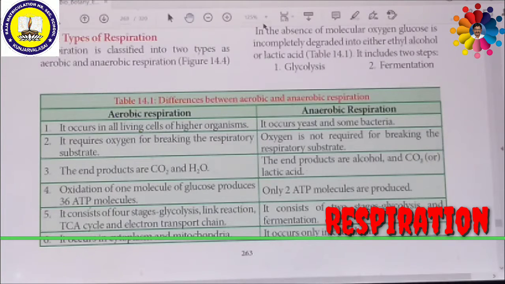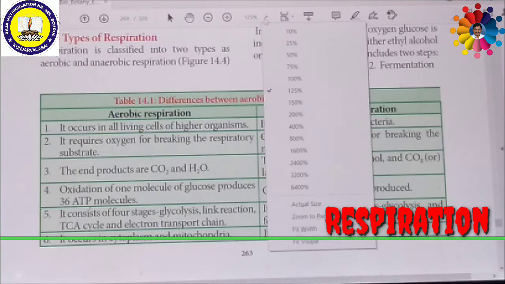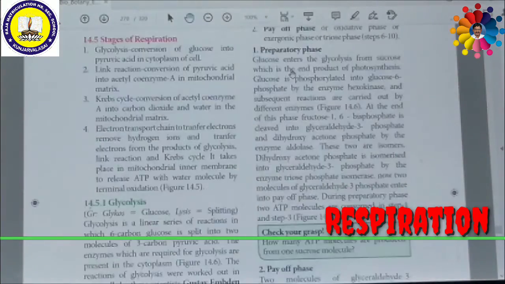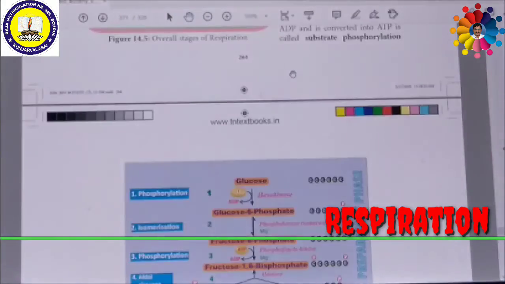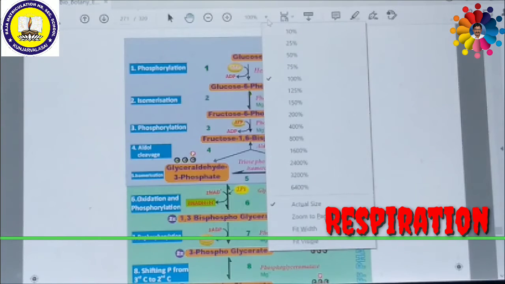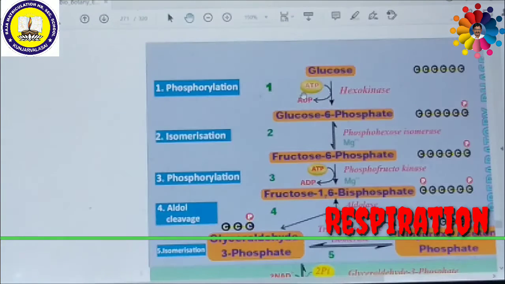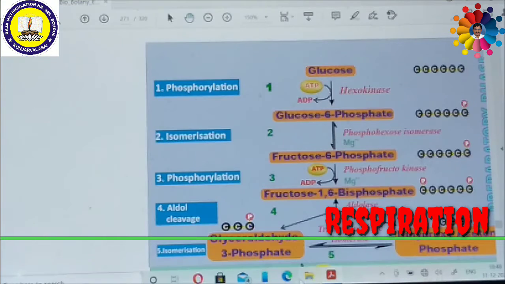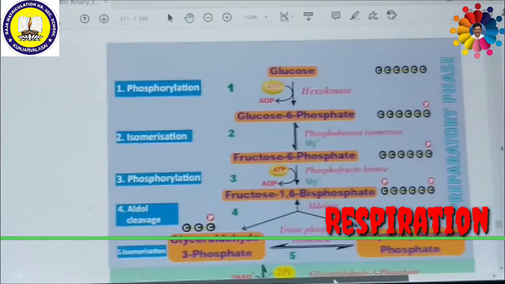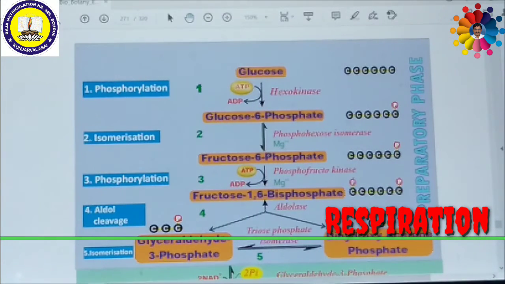What is glycolysis? Glyco means glucose, and lysis means breakdown. So the 6-carbon compound glucose is broken down to produce 2 molecules of a 3-carbon compound, pyruvic acid, which is called what? Glycolysis. This process is common to both aerobic and anaerobic respiration.